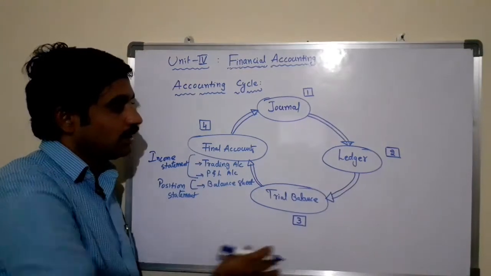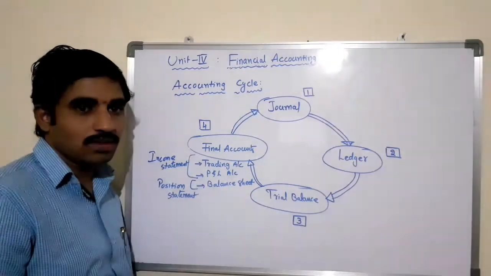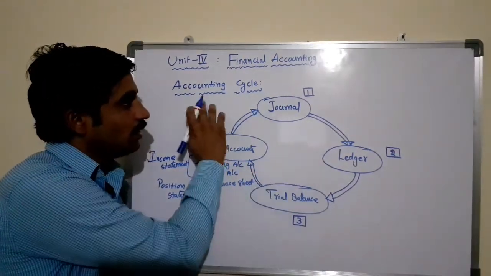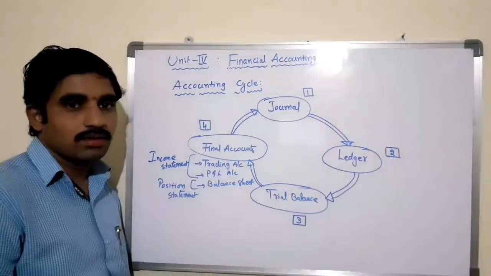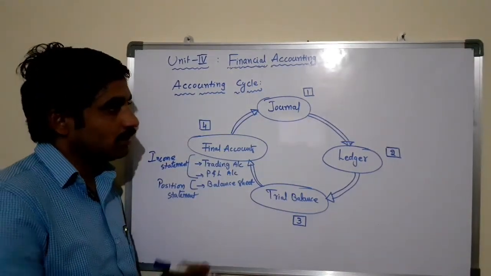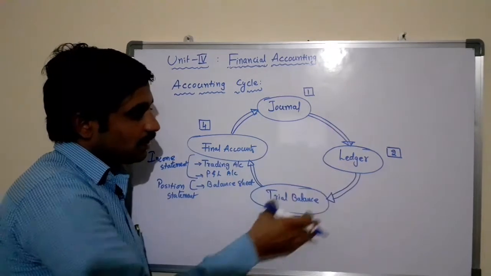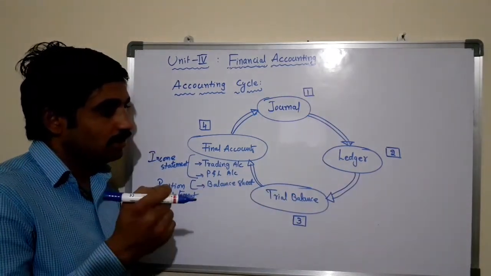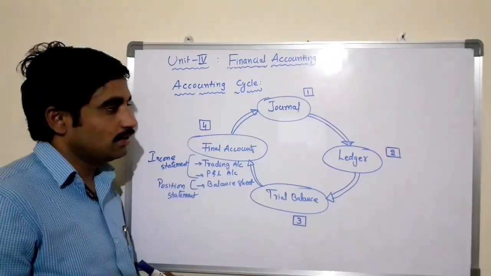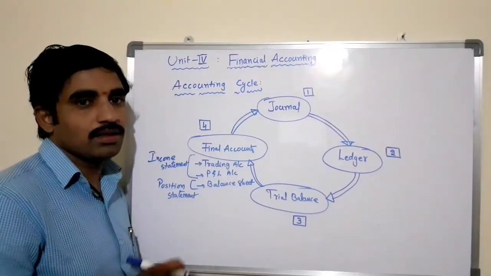So this is a cyclical process of accounting, and this is also called the accounting cycle. Now we will discuss each and every stage of this accounting cycle clearly with some simple examples with the formats.